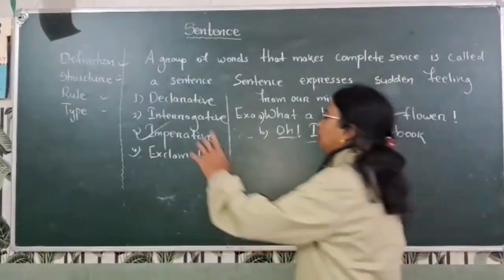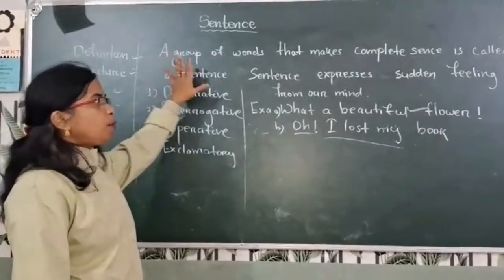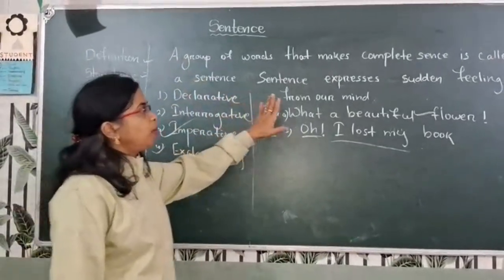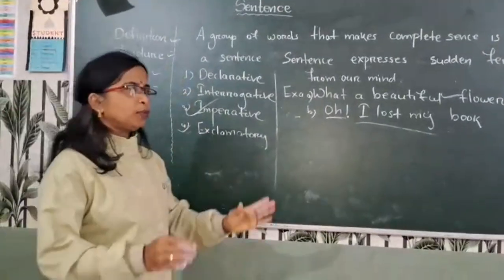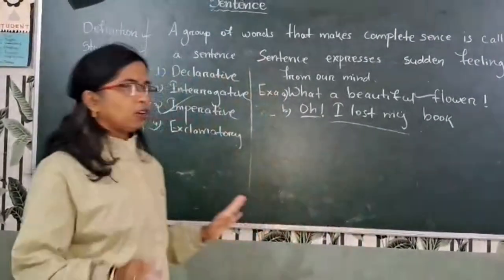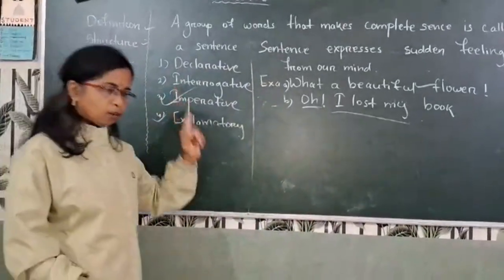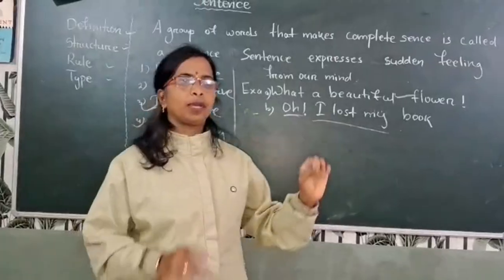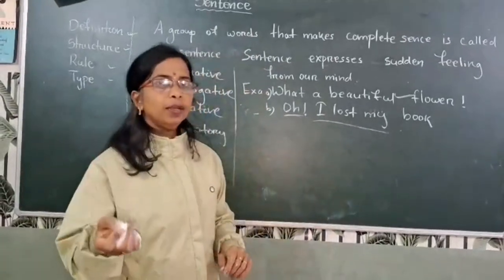So students, already I discussed: first, a sentence is a group of words that gives complete sense. Then structure: the sentence structure is subject, verb and object, otherwise we can't say it is a sentence. Third one is the rule: a sentence starts with a capital letter and ends with a full stop, question mark or exclamation mark.